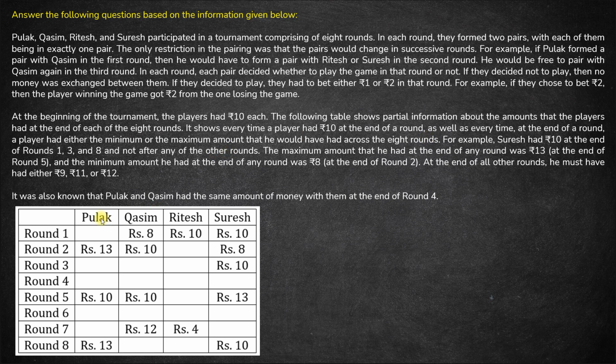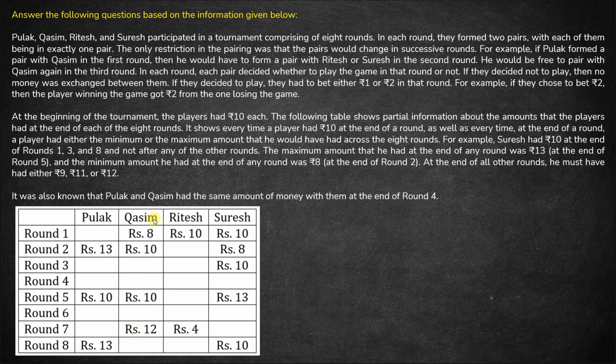For example, for Pulak, 10 is already mentioned and 13 is also mentioned. And of all the values mentioned, 10 is the lowest and 13 is the highest. So lowest amount that Pulak gets is 10 and the highest is 13. And the lowest, since only one value of 10 is given, this is the only time Pulak will get the lowest amount of 10. 10 will not come in any of these blocks and 13 is given twice. So this is the only 2 times Pulak will have the highest amount. No other empty boxes will have 13.